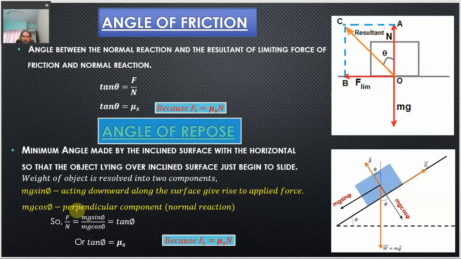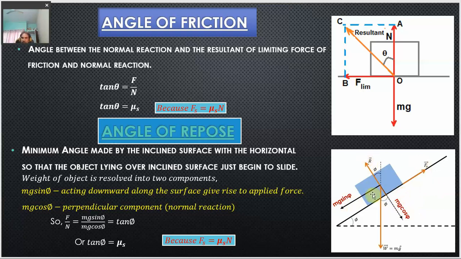And the other component is mg cos phi, which is the perpendicular component and is equal to the normal reaction. So, the normal reaction is equal to not the weight mg, but now it is equal to this amount, acting normal to the surface.